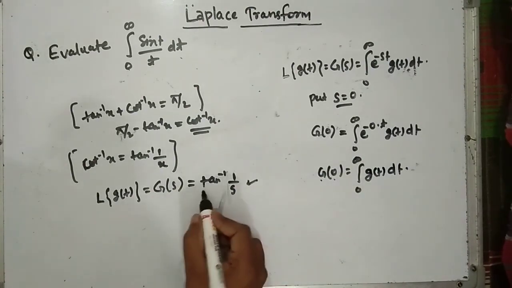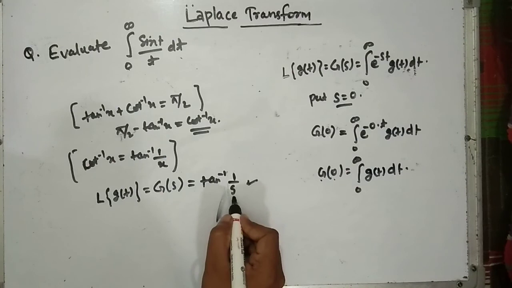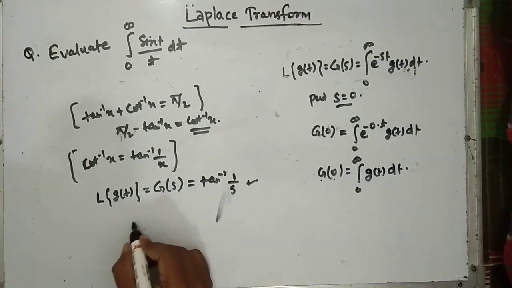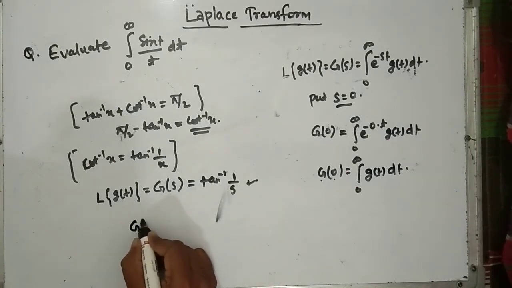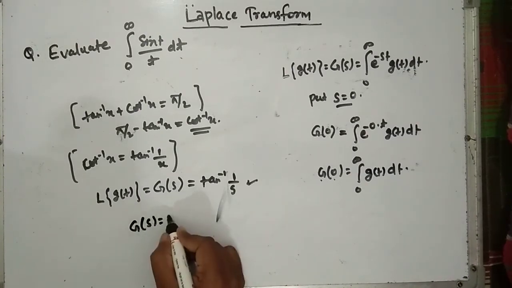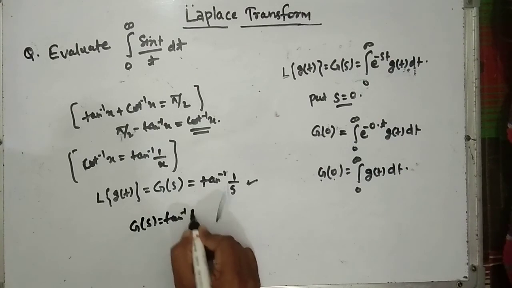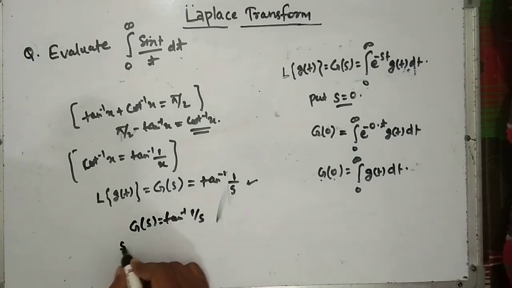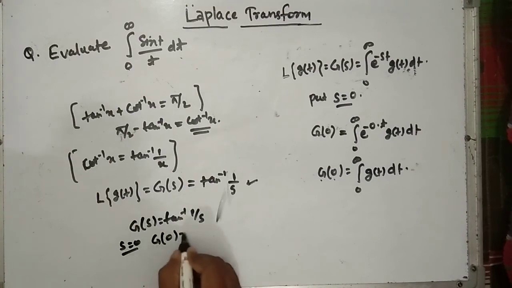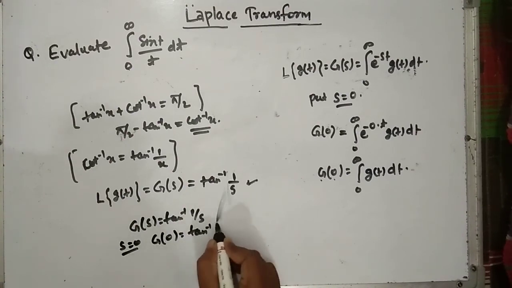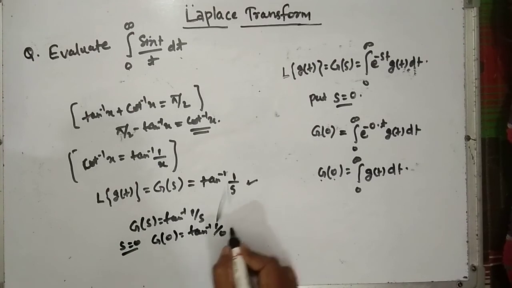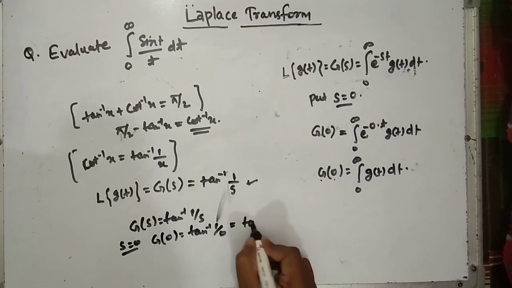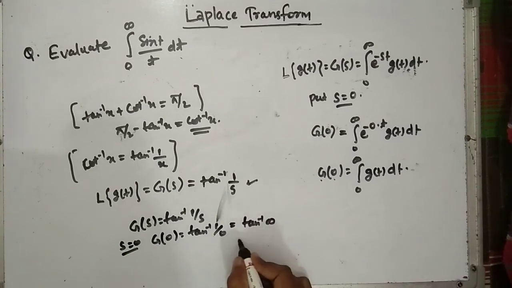And we have to find G(0), right? So here G(s) is equal to tan inverse 1 by s. So what will be the value of G(0)? Put s equal to 0 here, then G(0) is equal to tan inverse 1 upon 0. So tan inverse 1 upon 0 is nothing but tan inverse infinite, and the value of tan inverse infinite is pi by 2.